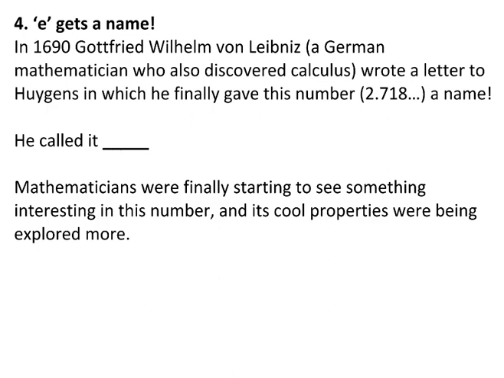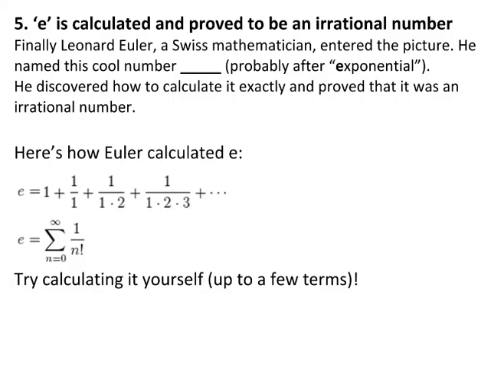So this number, 2.72 or 2.718, the digits go on forever. He finally gave it a name, but he actually called it b. So it didn't have the name e yet at this point. But definitely by this point in history, mathematicians are noticing that this is an interesting number. It's showing up in different places, in graphs of 1 over x and in problems involving compound interest and involving exponents. And it seems to have some cool properties. So people were looking at it a little bit more.